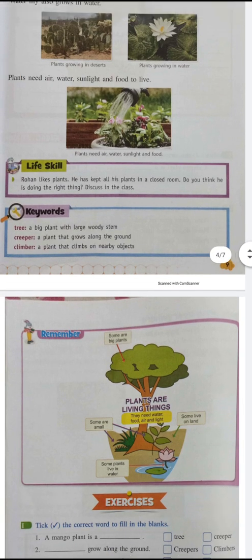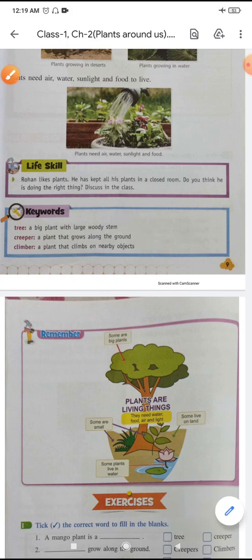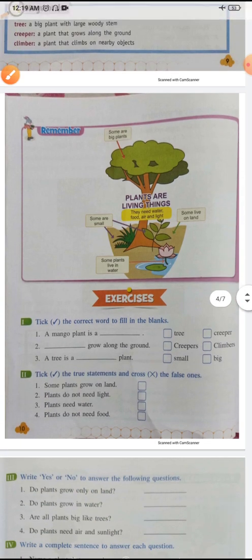Now here you can see some keywords that you have to learn. Tree: a big plant with a large woody stem. Creeper: a plant that grows along the ground, because the name is creeper, so it creeps on the ground. Climber: a plant that climbs on nearby objects. Okay, that you have to learn.